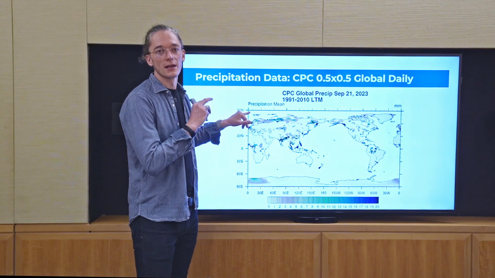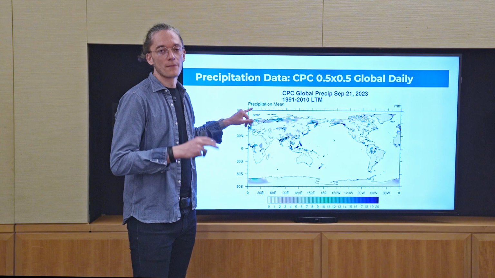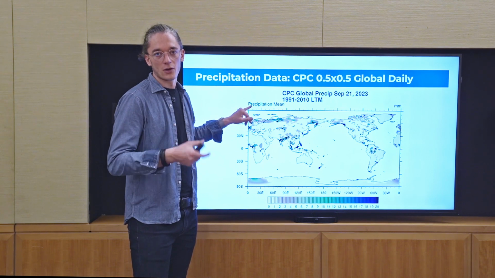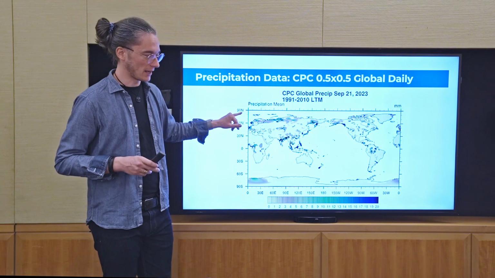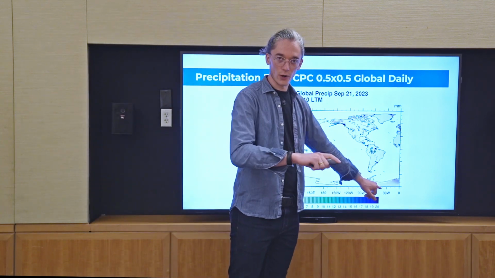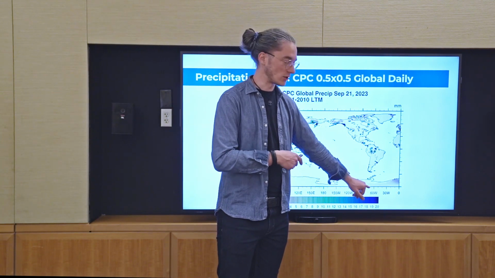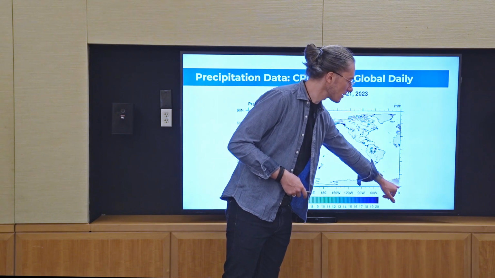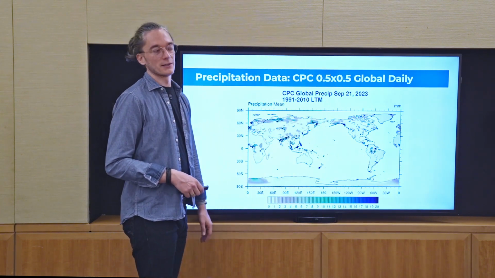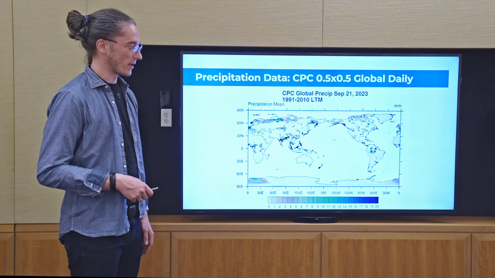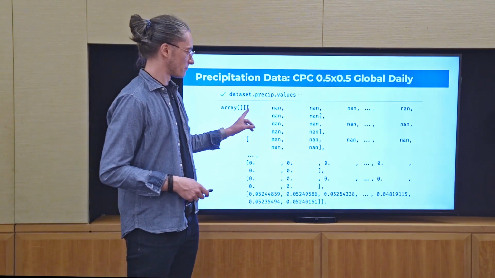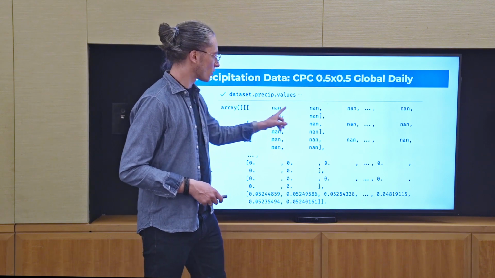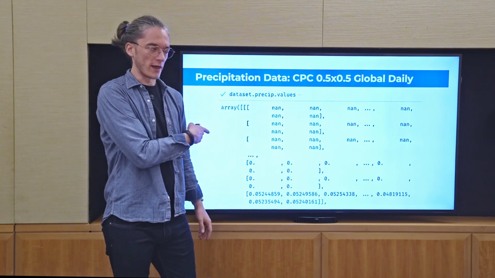So all these areas that are not covered are indicated in the data set by not-a-number values in our array. Now we do see some data in the last row from the printout that I just showed you. And that makes sense because here we are in the Antarctic and do have information about rainfall there. So this is how to interpret that. Still, what are all these numbers? How do I work with that?